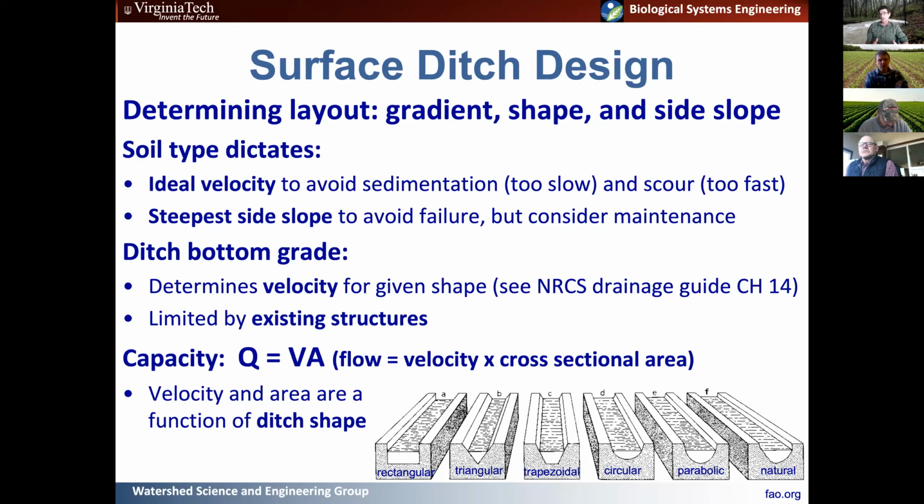And if it's too fast, you're going to erode that ditch and get scour. So those are both things you're going to want to consider. You also want to consider what's the steepest side slope you can have to avoid failure, but also be able to maintain it. The ditch bottom grade is, like I said, basically what determines the velocity for any of these given shapes, right? So these are all the different shapes that a ditch can be.